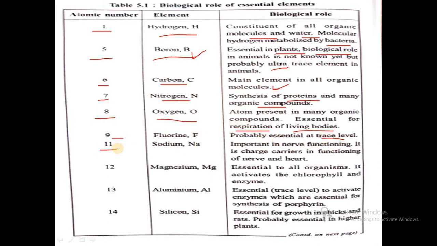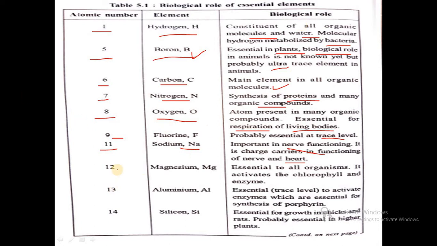Then atomic number 11, that is sodium, important in nerve functioning and a charge carrier in the functioning of nerve and heart. So the most important function of sodium is nerve functioning. By the presence of sodium we can recognize anything, that is, the signals go to the brain through nerve functioning. So sodium is important in our life cycle.